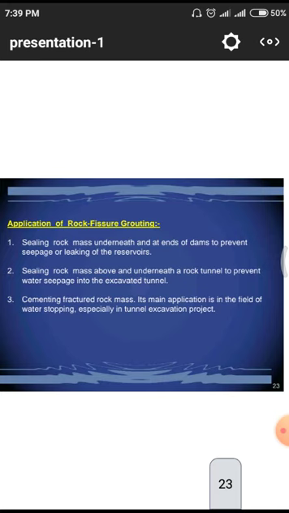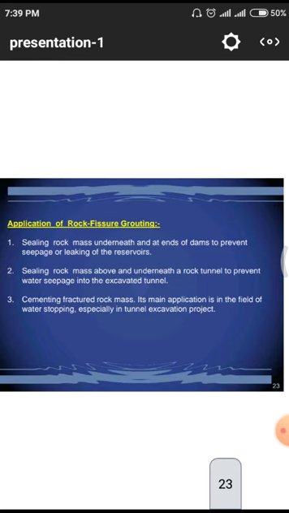Normally we have to go for this kind of tunnels while we are using multi-purpose dams. Multi-purpose dams means dams utilized for storage as well as production of electrical power.